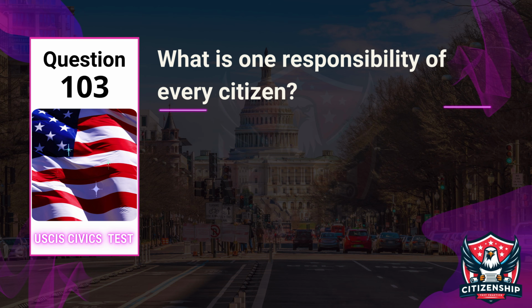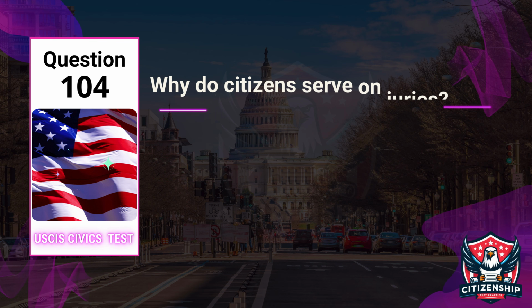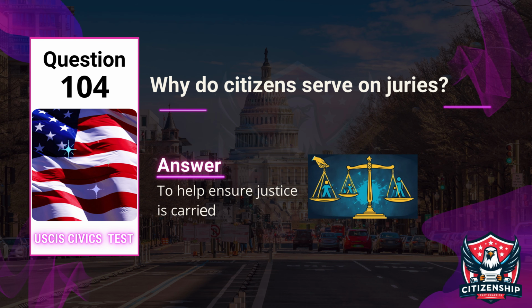Officer, what is one responsibility of every citizen? Applicant, obey the law. Question 104. Officer, why do citizens serve on juries? Applicant, to help ensure justice is carried out fairly.